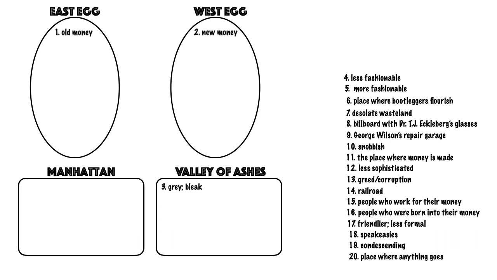It is less fashionable to say that you live in West Egg, and it is more fashionable to say that you live in East Egg. The people at East Egg kind of flip their noses up at the people who live in West Egg because they are just new money people. They don't have the class. They don't have the sophistication. They weren't bred with money, so they may not know which fork to use at a fancy dinner party, whereas the people in East Egg are well versed in different types of etiquette.